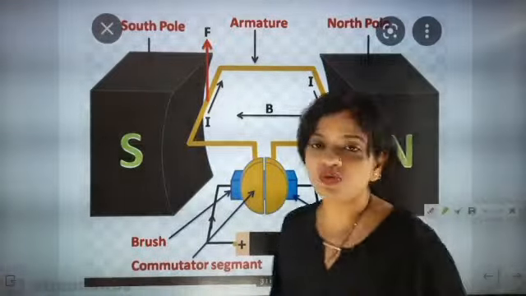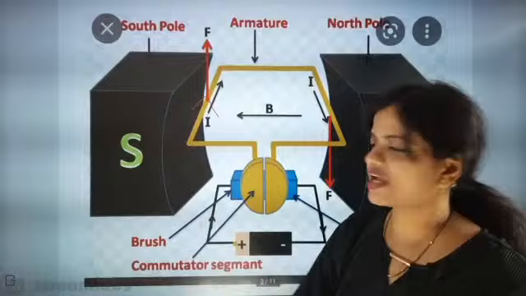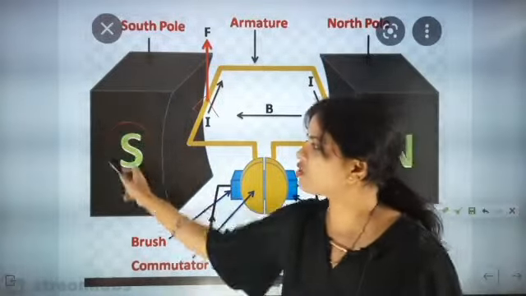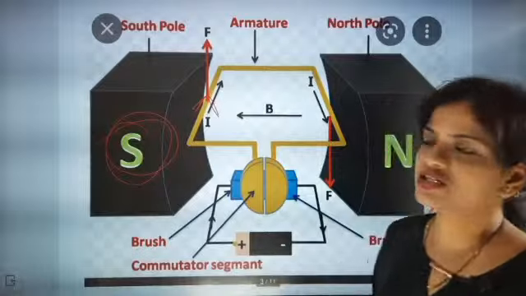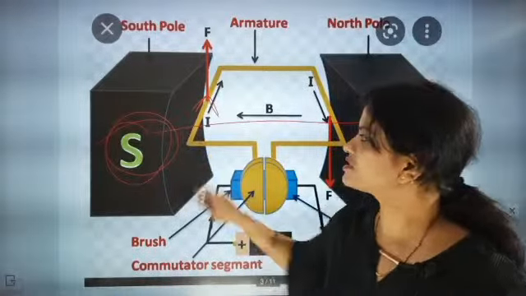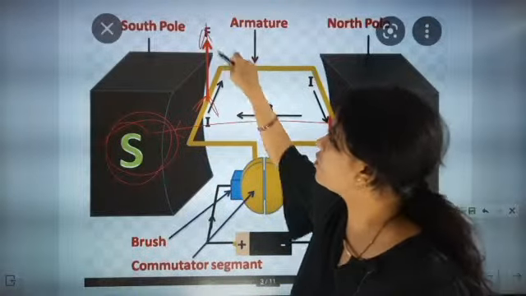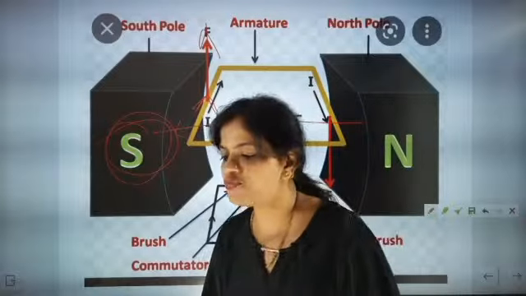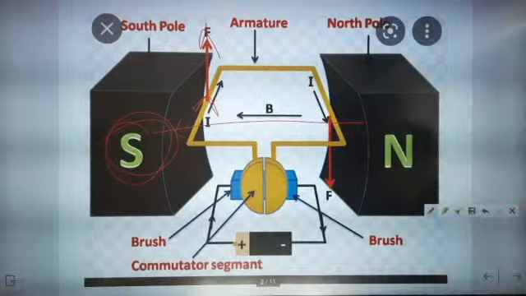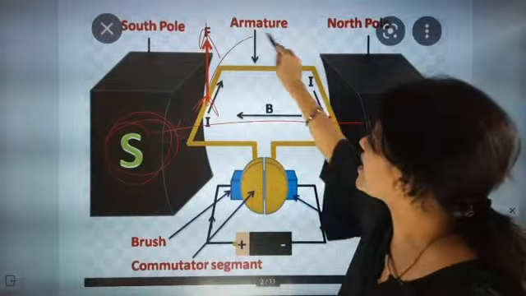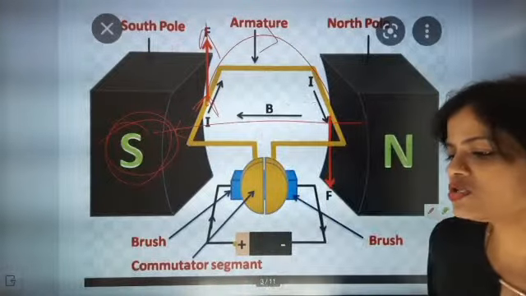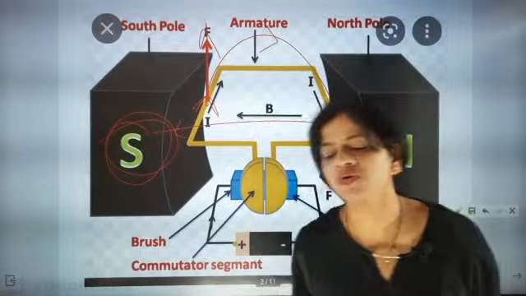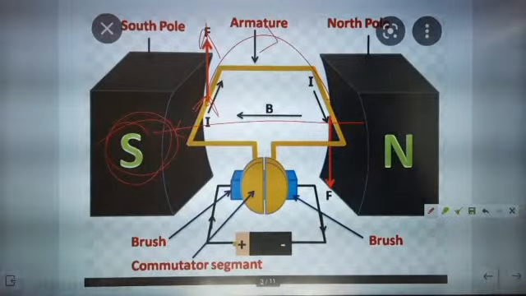Check this one out. So here again current is going this direction, but here rather than north pole, south pole is there. So current is moving in this direction. Now magnetic field lines are coming like this. So this time the force will be up, and the motion will be exactly clockwise. Did you understand this point?